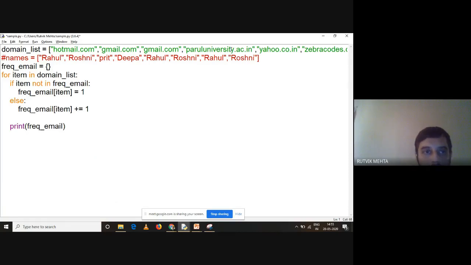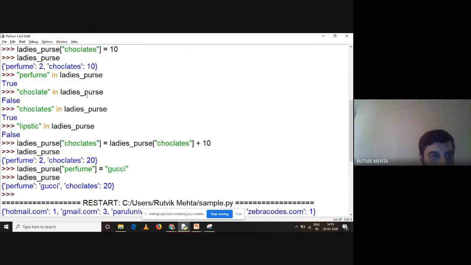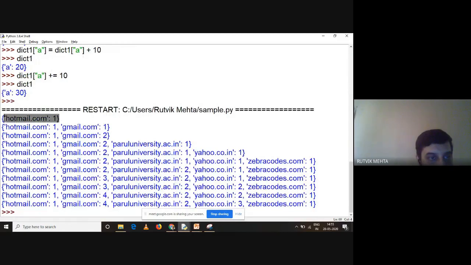Now Parul comes into the picture. Again it is not present in the dictionary, so the count will be initialized to 1. I have kept this print statement within the loop, so you will understand what is happening after each iteration. See this. First, at the initial stage, Hotmail.com has been introduced and its count is 1. Now Hotmail was there, but Gmail was not there. So Gmail was introduced and its count is 1. Now Hotmail is there, Gmail is also there, and Gmail comes again. We don't have to add Gmail one more time. We just have to increment the count by 1. So now it is 2.